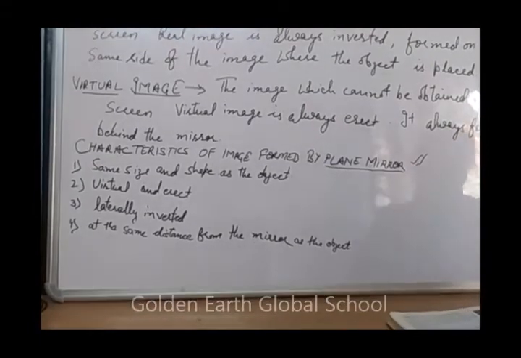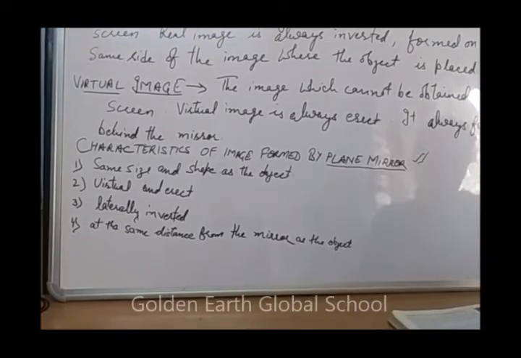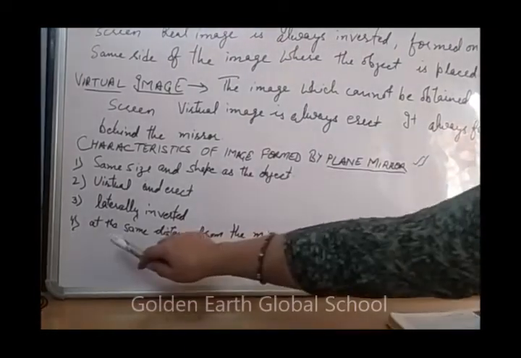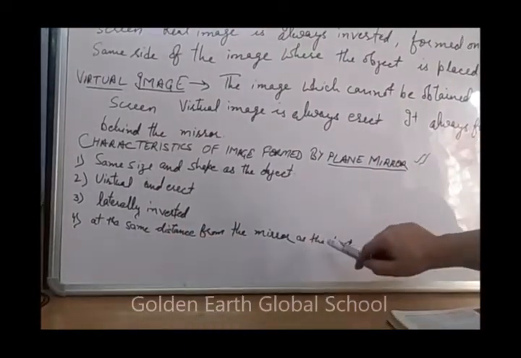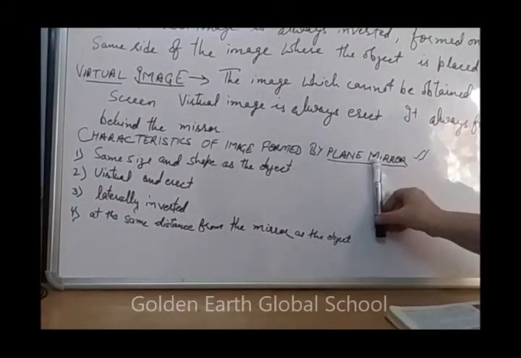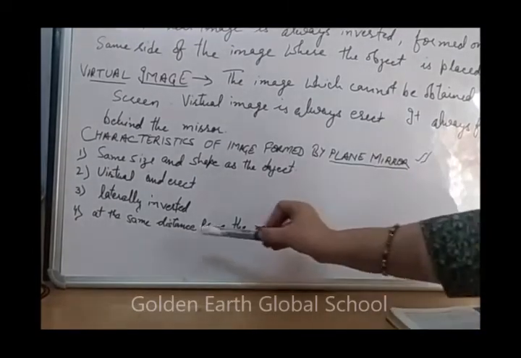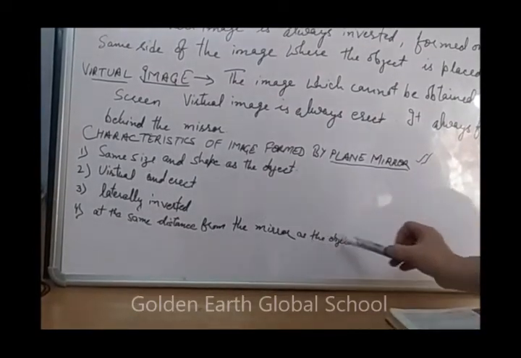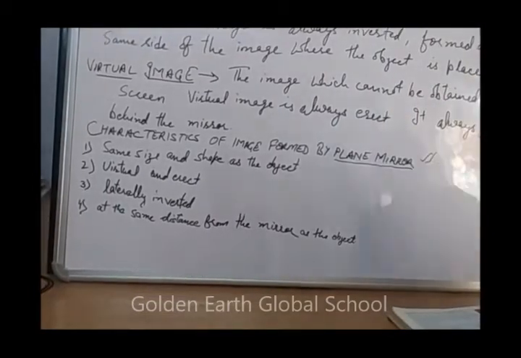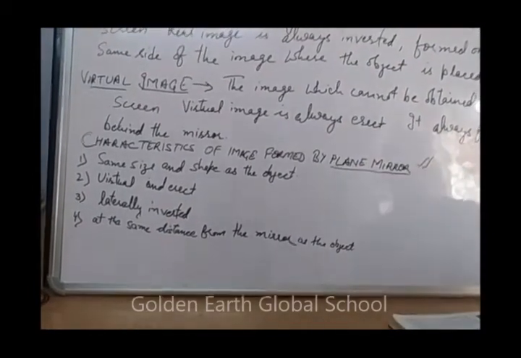The image is at the same distance from the mirror as the object, meaning the same distance. If you are standing at a distance in front of the mirror, the image appears at the same distance inside the mirror as the object. This is all about real and virtual images and the characteristics of a plane mirror.